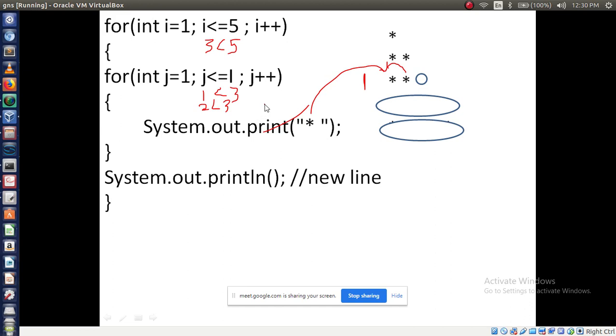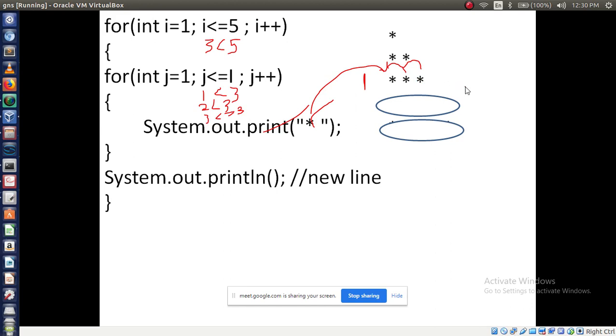J. Now j value is what? 3 less than or equal to 3. Condition is true. If condition is true, execute this line. So again 1 star is printed in third row.